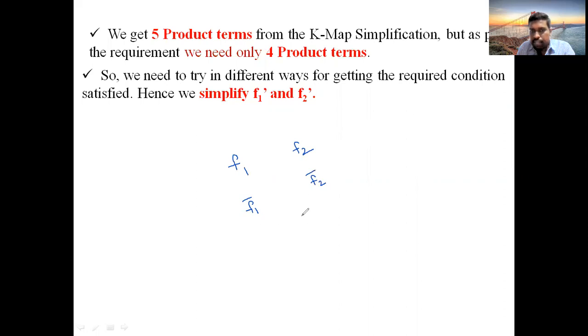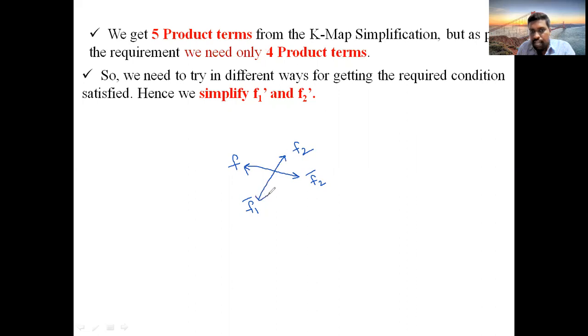Now start comparing between F1 bar, F2 bar. If the count of product terms and the given count are the same, okay, no problem. Suppose F1 bar, F2 bar are also not satisfying, then compare these two expressions and list out the terms. If this is also not satisfying, compare these two.